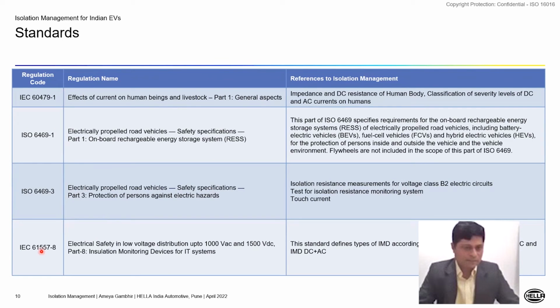And then we have a very special standard, which is, let's say, targeted towards insulation monitoring devices, which is IEC 61557-8. So part 8 of this standard is talking about insulation monitoring device for IT systems. We are going to see what is an IT system and also the automotive context of this. So basically, the standard talks about different types of IMDs, their requirements, the DC IMD, the AC IMD, as well as the IMD which is required for a combination of DC and AC subsystems in an electric vehicle.